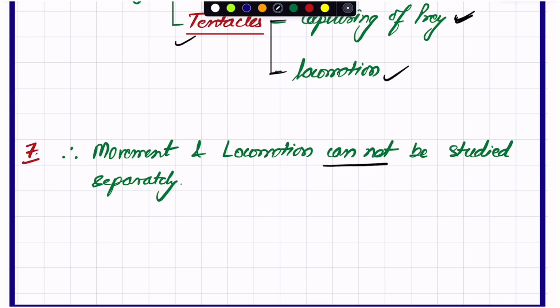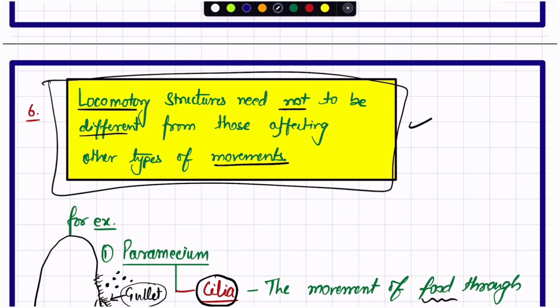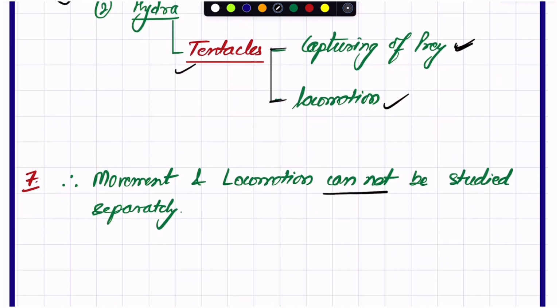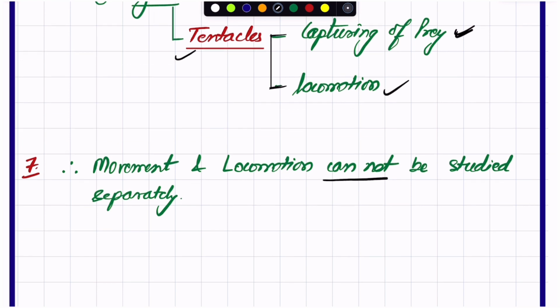Moving towards the 7th point, which is linked with the 6th point: locomotor structures need not be different from the structures involved in movement. That's why movement and locomotion cannot be studied separately. NCERT says they cannot be studied separately.